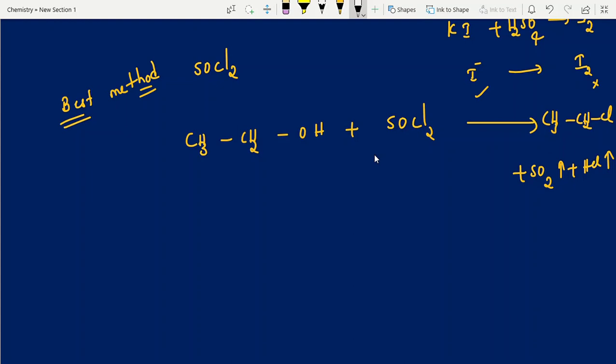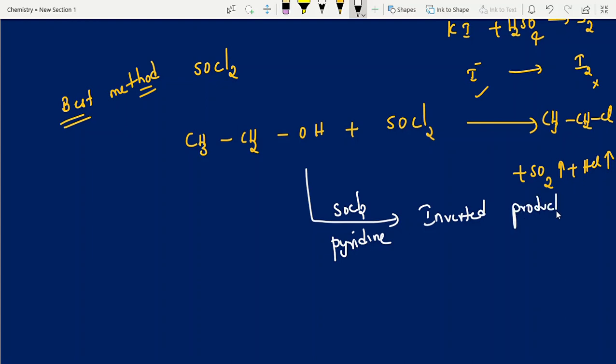Now, next one: if the same reaction occurs with SOCl2 in the presence of pyridine, then the inverted product is obtained.